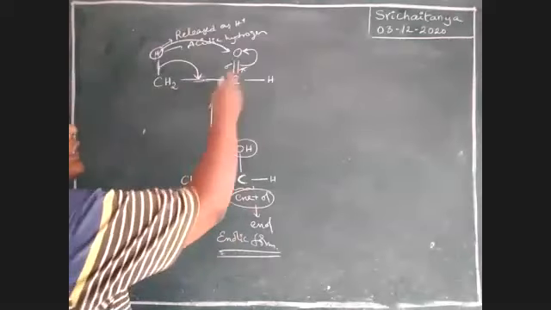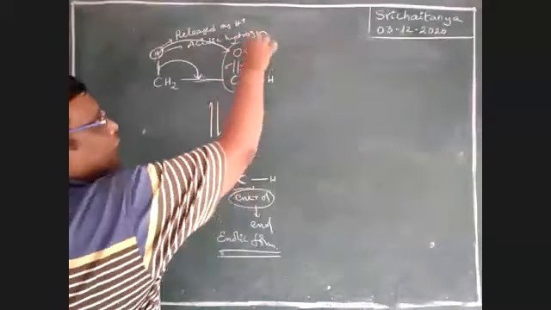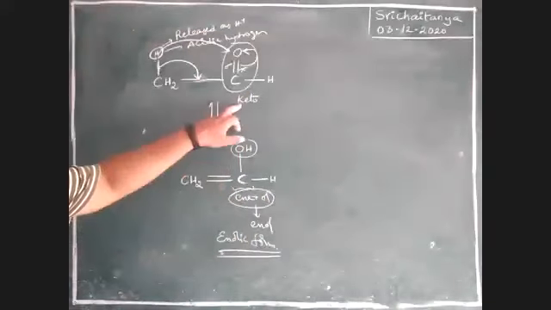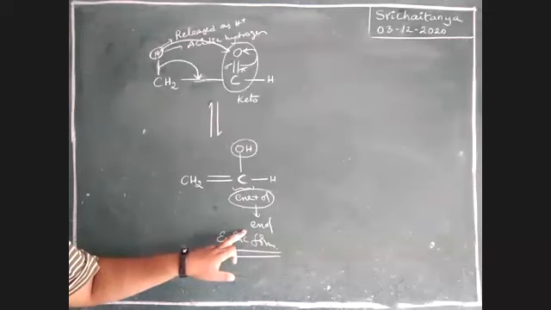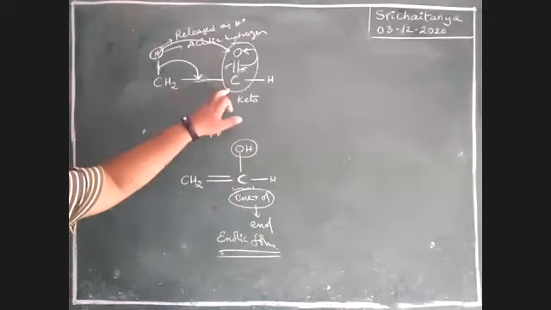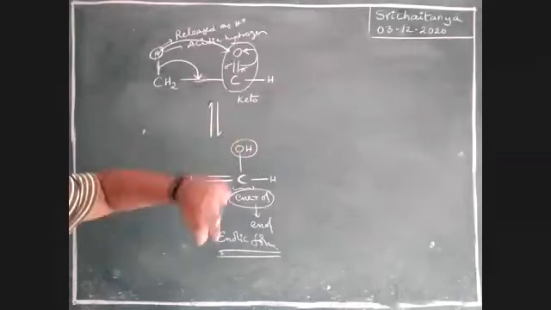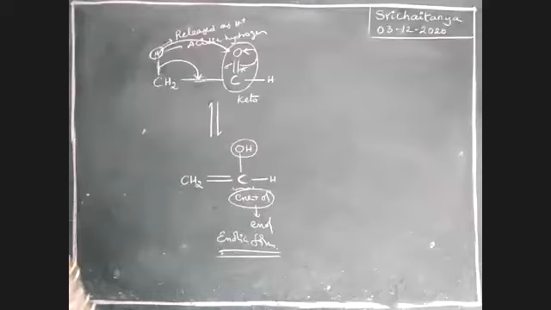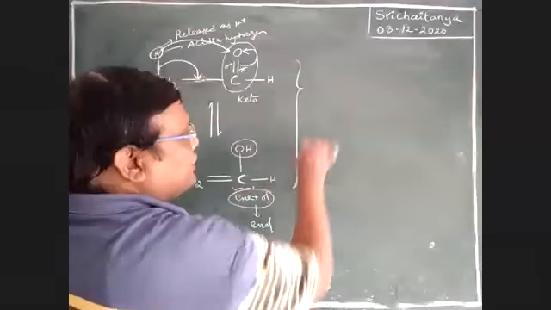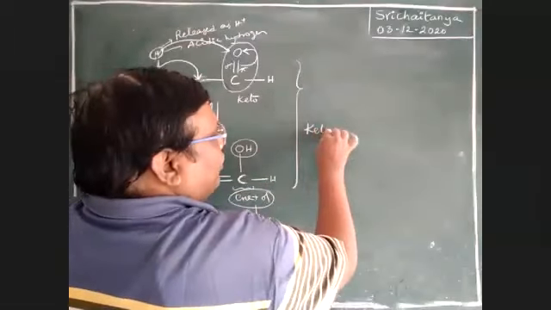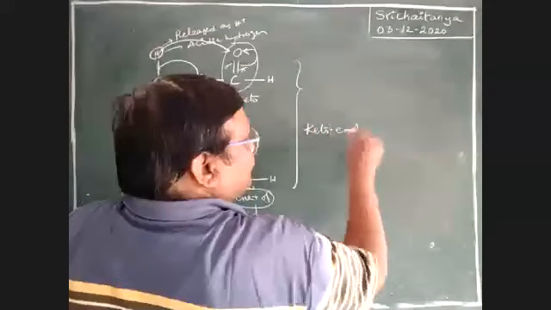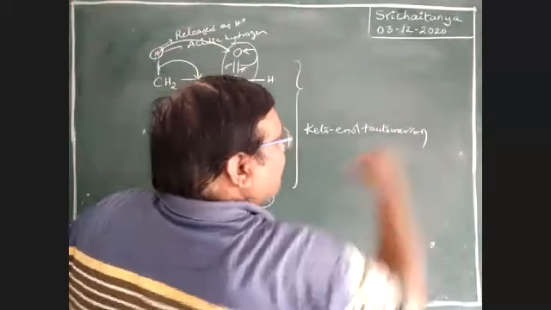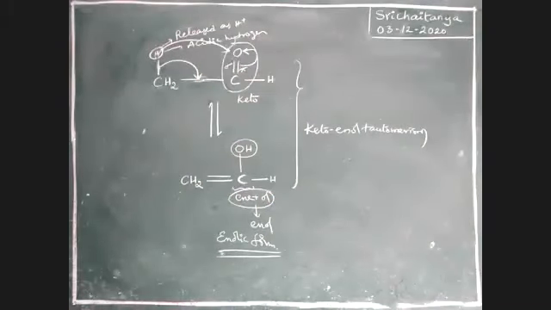Now what about this? Here a C double bond O group is there. This compound is called a keto compound. Now this keto compound is converted into an enolic compound. The enolic compound is changed to a keto compound. That means there is interconversion between keto form and enol form. This type of isomerism is called keto-enol tautomerism.